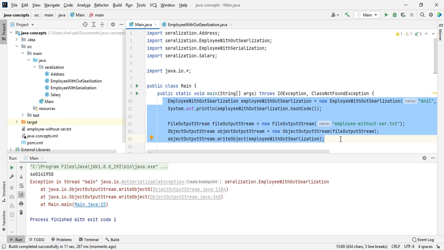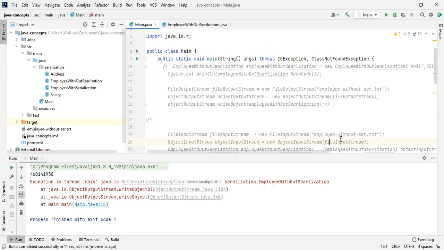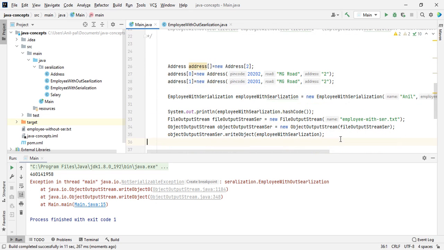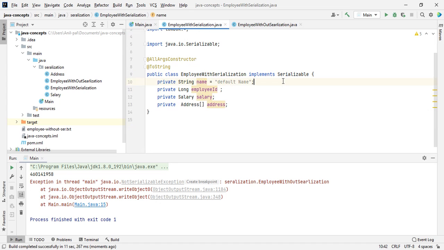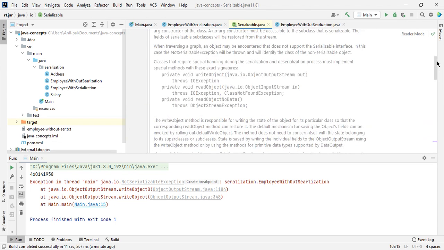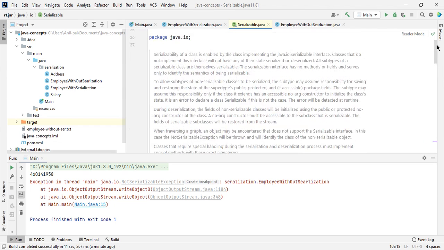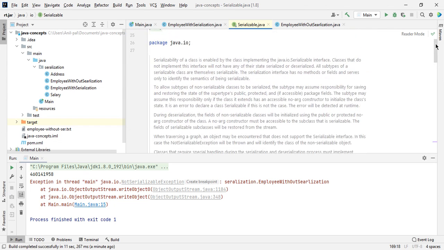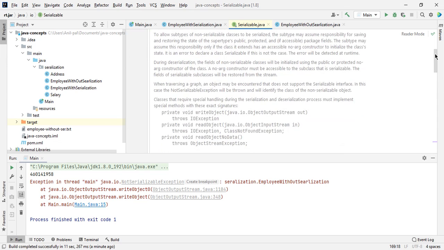I have written another version of this class which is serializable. Here we have implemented the Serializable interface. If you go to the Serializable interface of Java, you will see a description of why we require it.